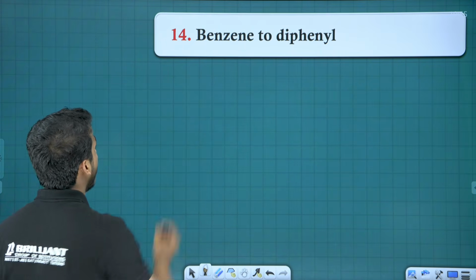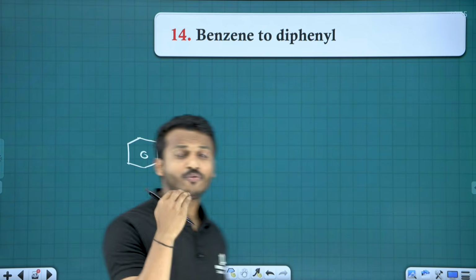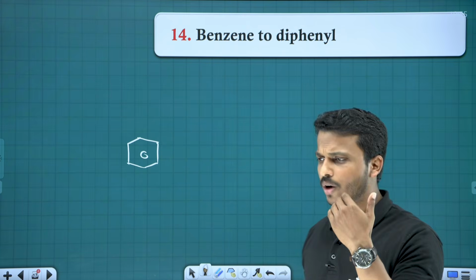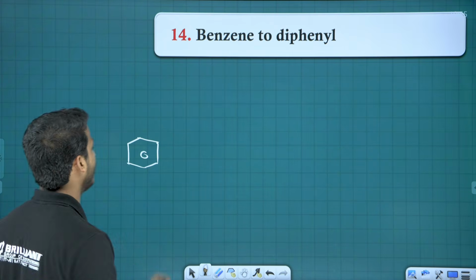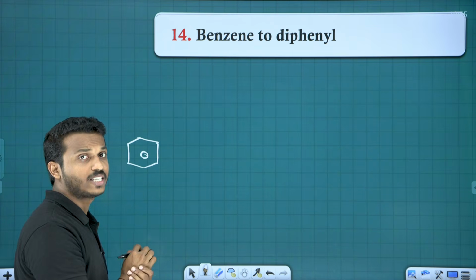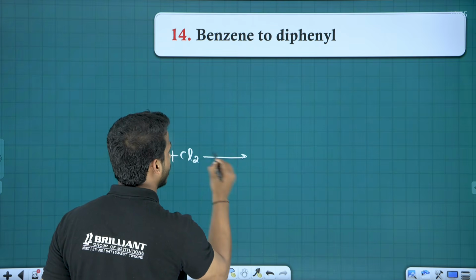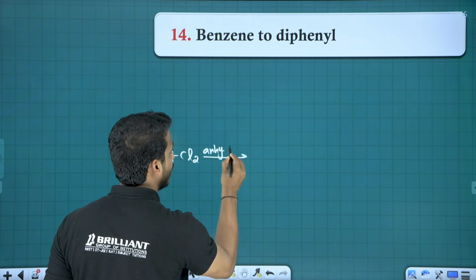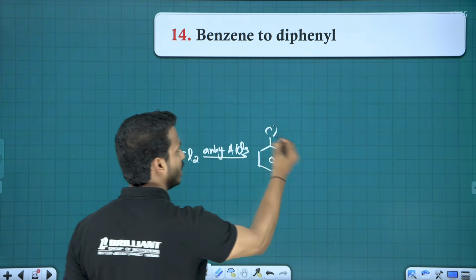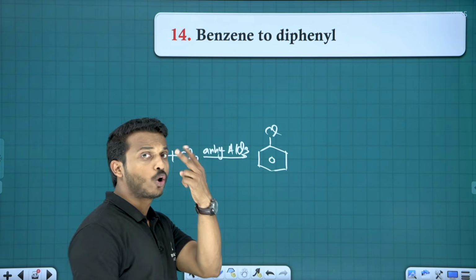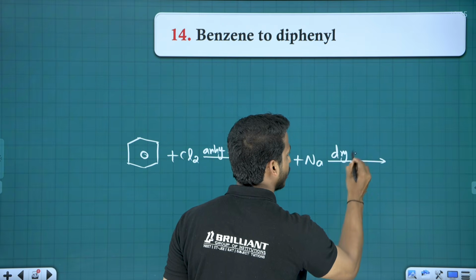Question number 14. How to convert benzene to diphenyl? When you remember the name diphenyl, I think one name reaction comes to your mind immediately. That is which one? Fittig reaction, right? But that is from chlorobenzene, a haloarene. So first to convert benzene, let me add chlorine in the presence of anhydrous AlCl3. Let me bring chlorine on benzene. Now it is chlorobenzene.